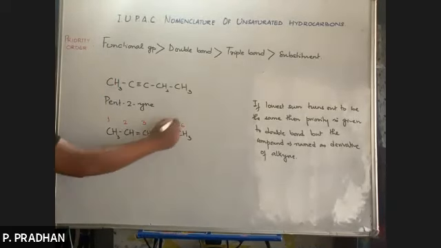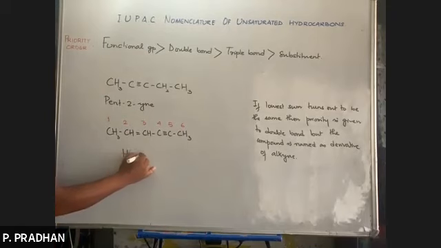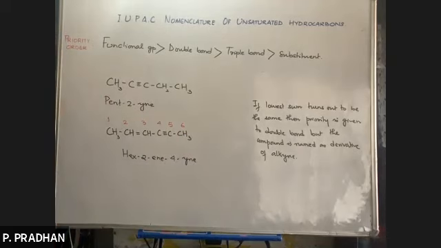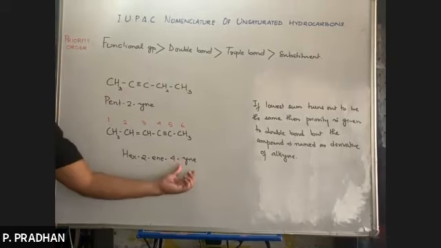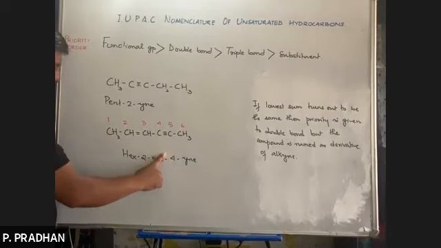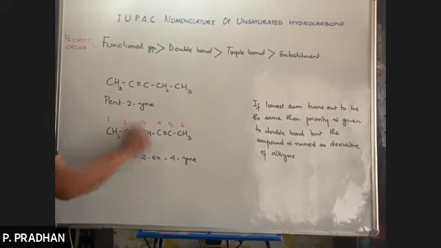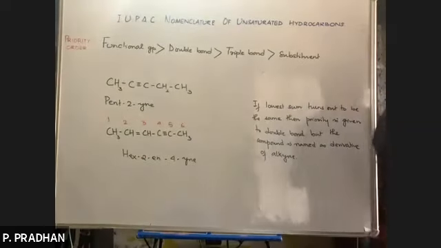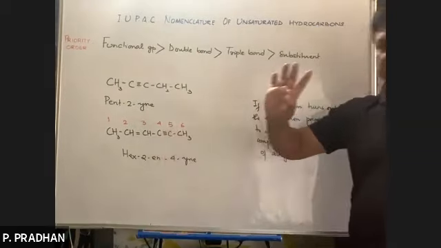What is the word root? Hex, double bond 2 in 4. Right. So compound is named as a derivative of alkyne means YNE will be at the end. ene को हम लोग पहले लिखेंगे, yne को बाद में लिखेंगे. So what is the IUPAC name? Hex-2-en-4-yne. So what is the rule? If the primary suffix begins with a vowel or Y, the terminal E of the primary suffix should be dropped. So I'm dropping E out here.